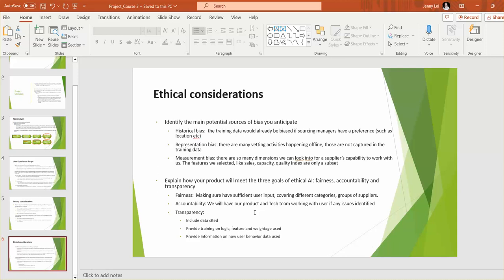And also we will provide visibility on how their behavior data will be used. For example, if they reject or adopt our recommendation, that data will be used to improve the performance of the model. So that information will also be communicated with them. Okay, that's it.